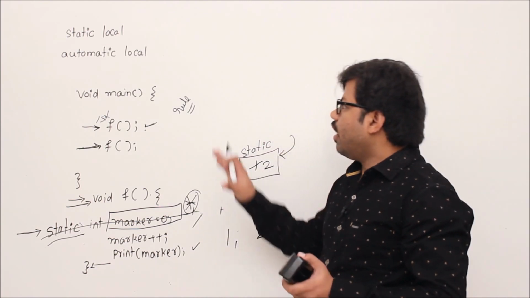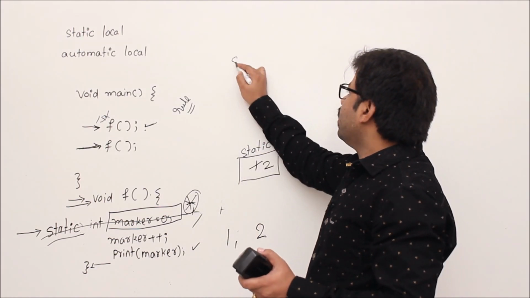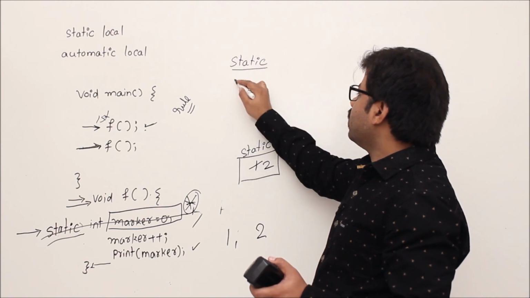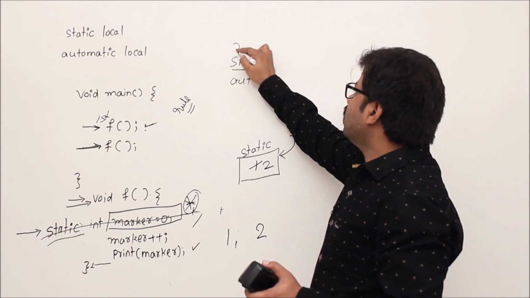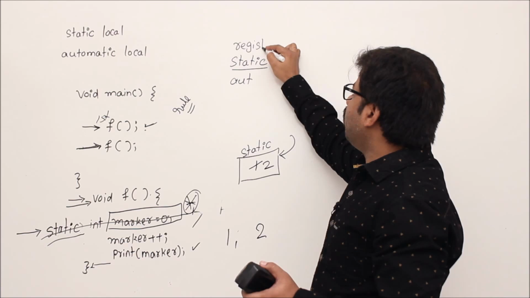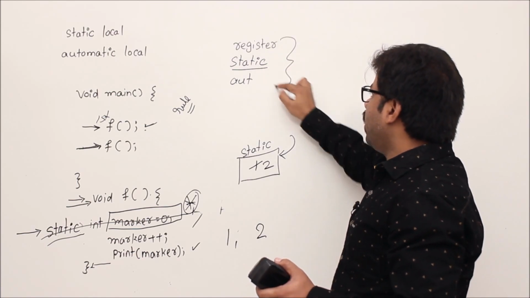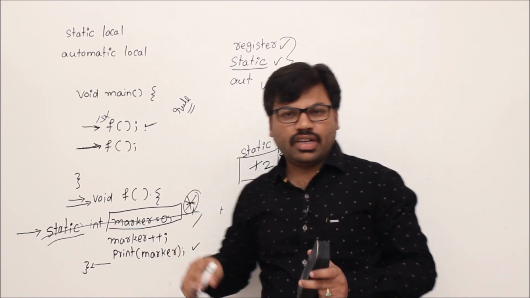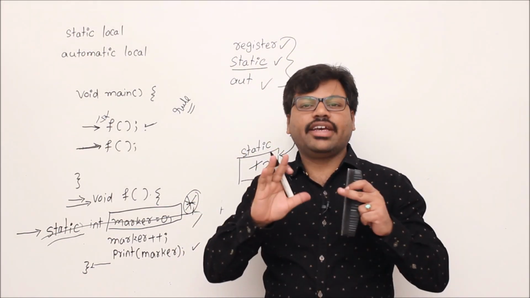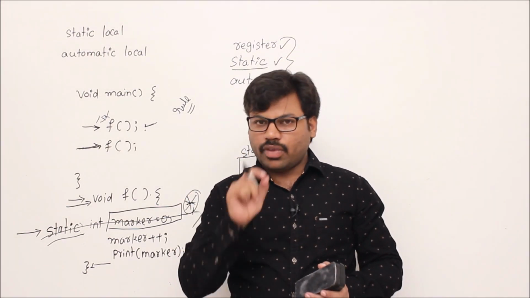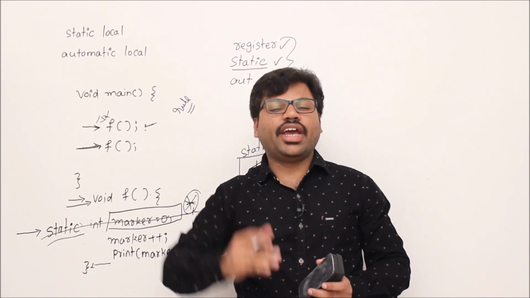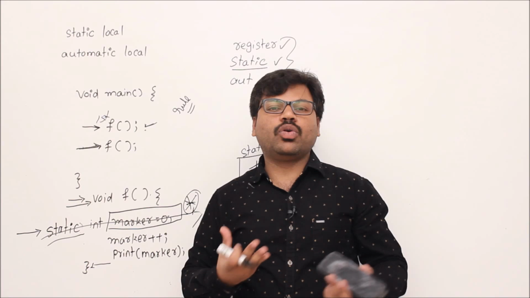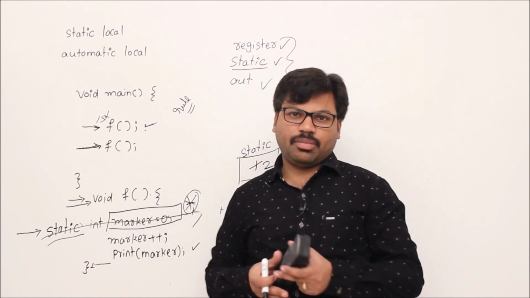So finally we have understood what a static local variable is, what an automatic local variable is, and what a register variable is. But remember one thing: whether it is a register local variable, static or automatic, every variable has the same scope. What is that scope? From the beginning of the definition to the end of the block where it is defined. That is about the scope of a local variable.